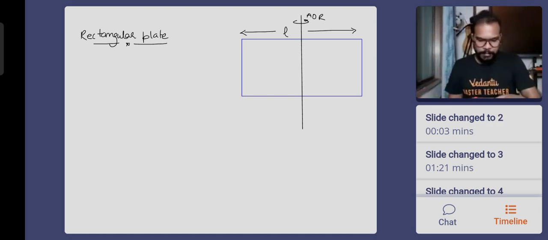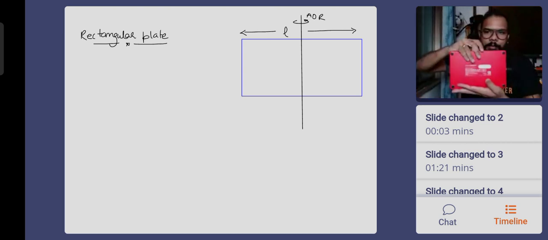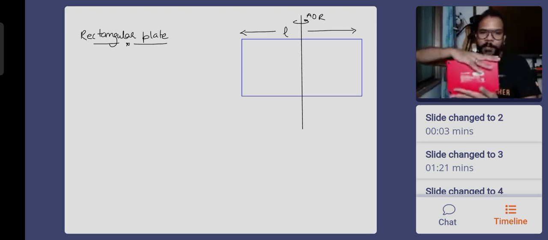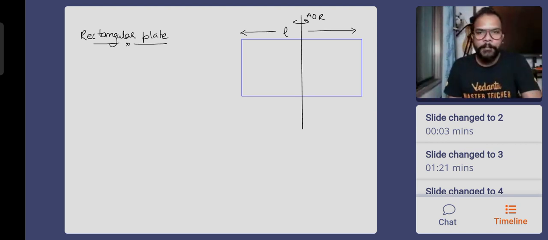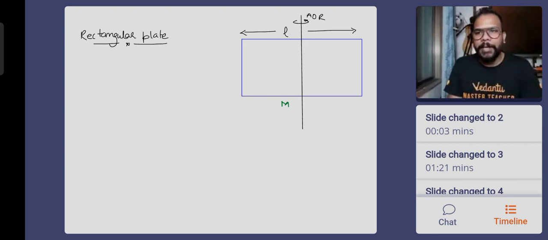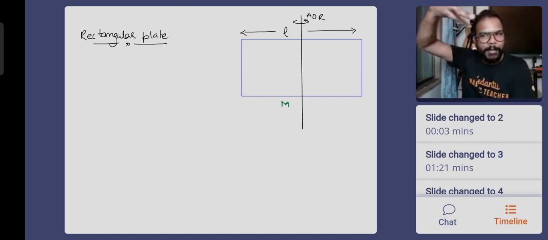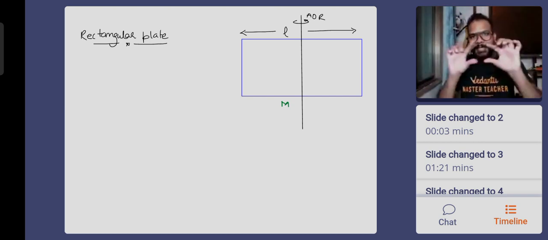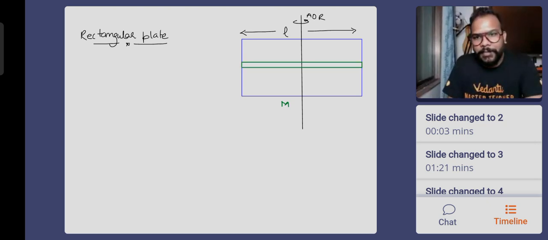Now the thing is, guys, be with me, and I will switch on the chat in some time. If I take this plate and compress it from the top and the bottom, the mass will definitely remain unchanged. Capital M it is. Length of this portion will remain the same. Can I say it will become a rod of length L? If it was a rod and I elongate it like this, it will become a plate without any distribution of mass changing. The mass is still distributed about the axis of rotation in the same way. So what is going to be the moment of inertia? It is going to be the same.